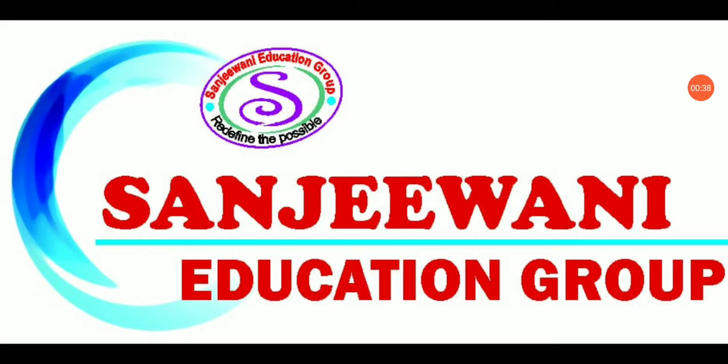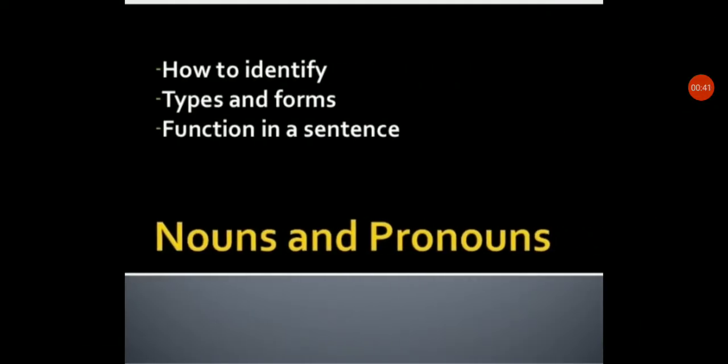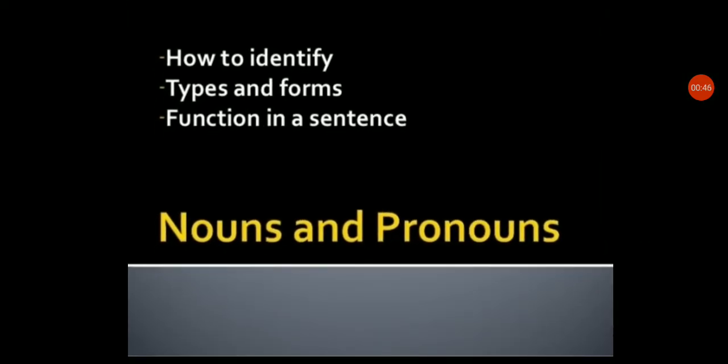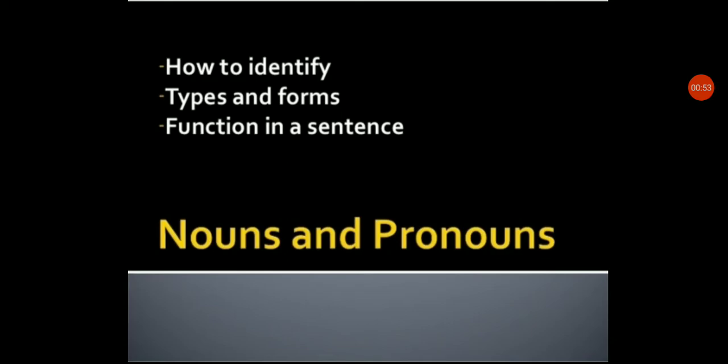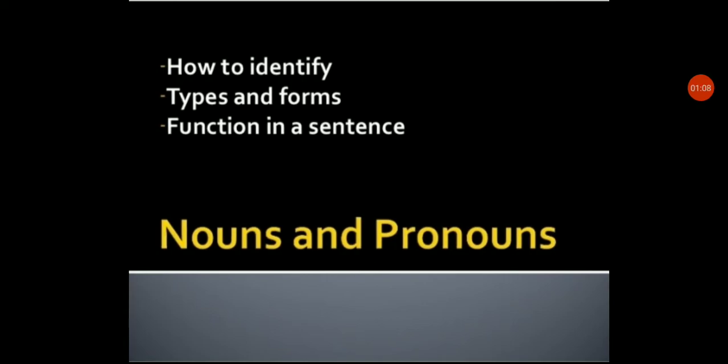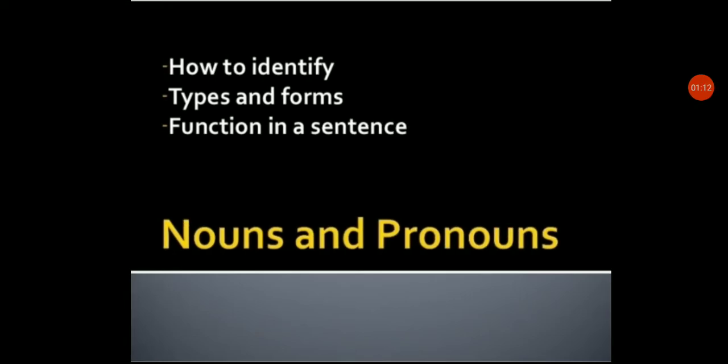So today's topic I have selected is nouns and pronouns. Yes, I know these are already things you learned in previous years. But we are going to gain advanced knowledge about the same topic. In this topic, we will understand how to identify the types and forms of nouns and pronouns, and how nouns and pronouns function in the sentence. Okay, so let's continue with our topic.